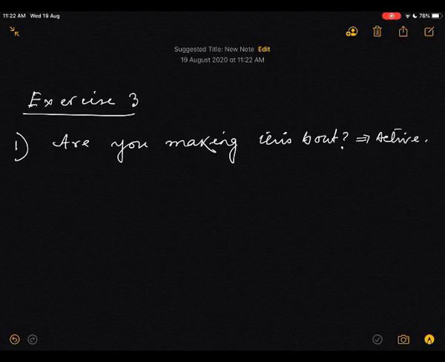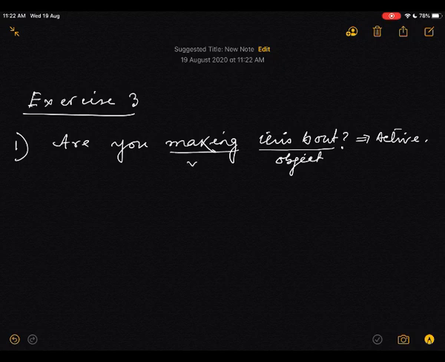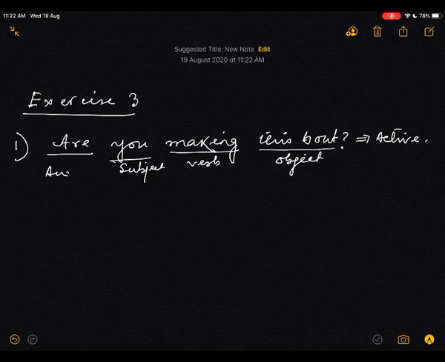Here this is the object and this is the verb and this is the subject and this is the auxiliary verb. And from the appearance you can understand, recognize, this is a sentence from present continuous tense. Now answer.